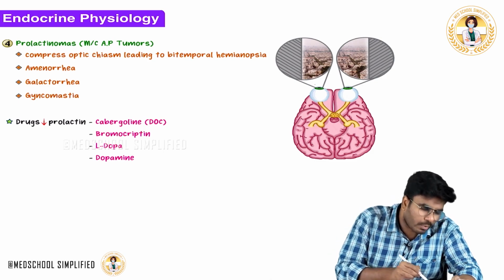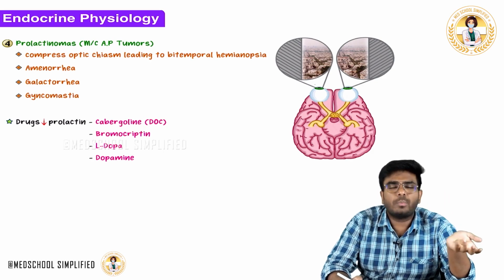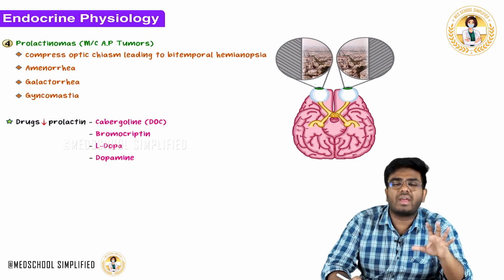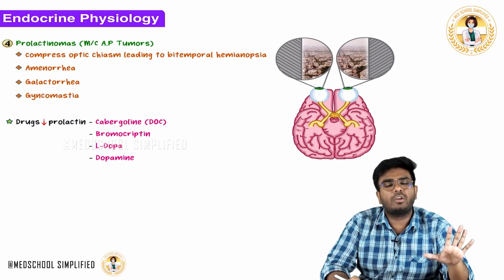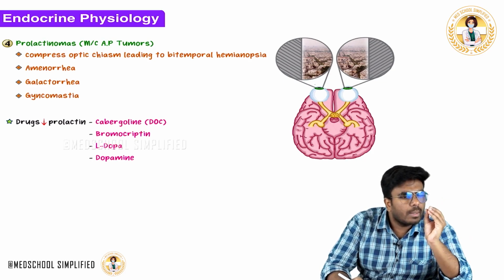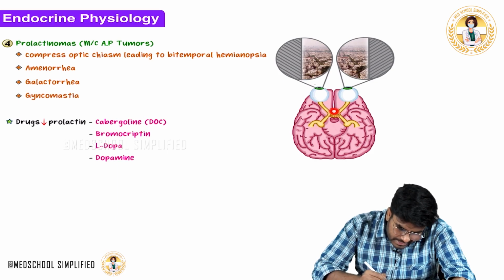Now, whenever you have a prolactinoma, the pituitary gland is going to become big in size. Not only prolactinomas, guys. Here I am taking prolactinomas because they are the most common tumors of the anterior pituitary, but with any pituitary adenoma, any pituitary tumor, the pituitary gland size will increase. See, this is the pituitary gland.